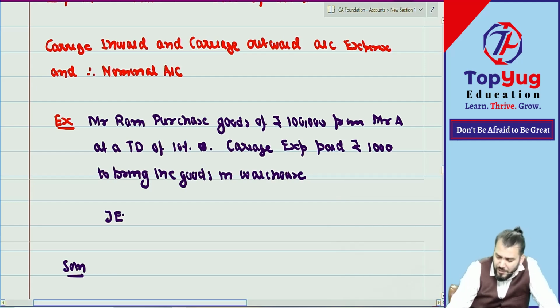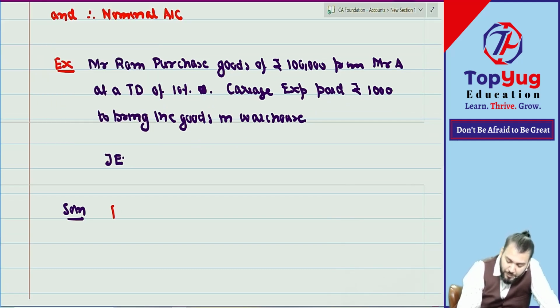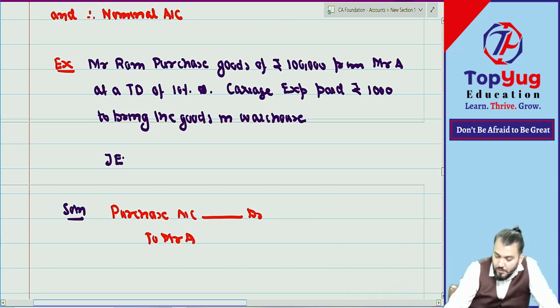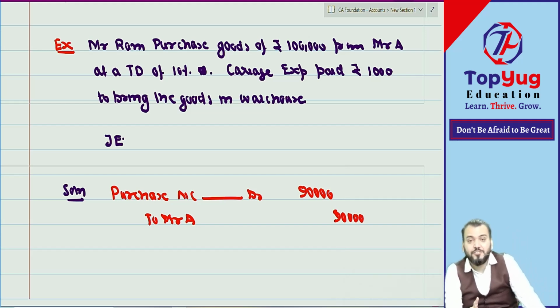Solution. Now we can do the journal entry directly. First we'll do the purchase entry. Purchase account debit to Mr. A. How much? 90,000, correct? Then in this carriage expense, for plant time estate, transportation expenses were debited to which account? Plant time estate account. But here it will not be debited to purchase account. A separate account will be opened, carriage inward account. Difference you understood?